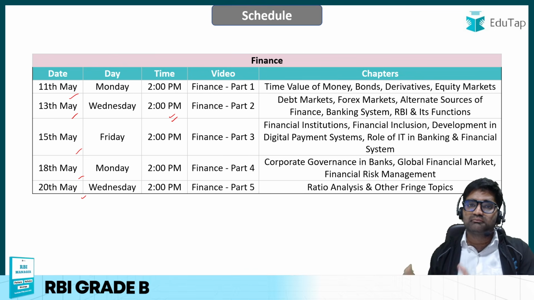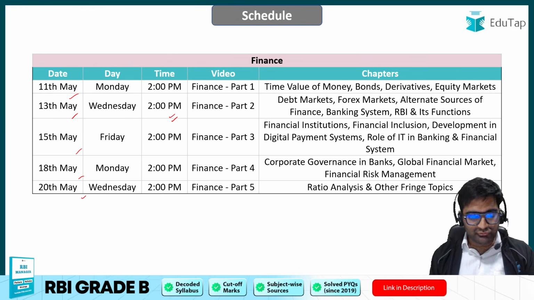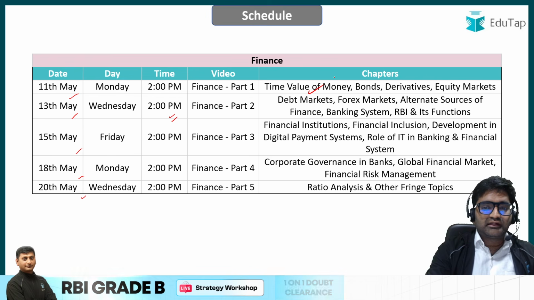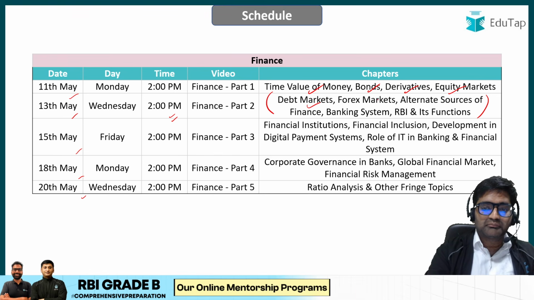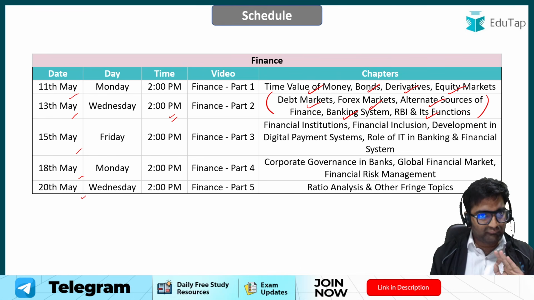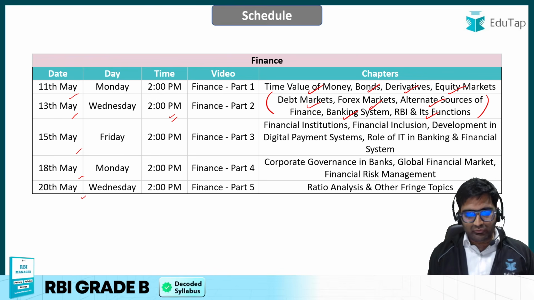Okay, a similar series is being run for the management part of the FM paper also, so you can go through that. Okay, so we have already discussed time value of money, bonds, derivatives, equity market related previous year questions. Now we'll be moving ahead, and this is a major part of our discussion, that is debt market, forex market, alternate sources of finance, banking system, RBI and its function. These chapter related PYQs and the most important topics, okay, will be explained to you right now.